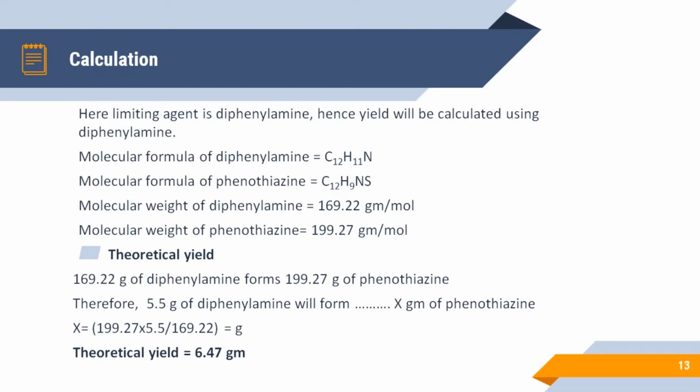In the procedure, we have used 5.5 gram of diphenylamine. So 5.5 gram of diphenylamine will form X gram of phenothiazine. So simply by cross multiplication, we can find out X, which comes out to be 6.47 grams. So theoretical yield is 6.47 gram.